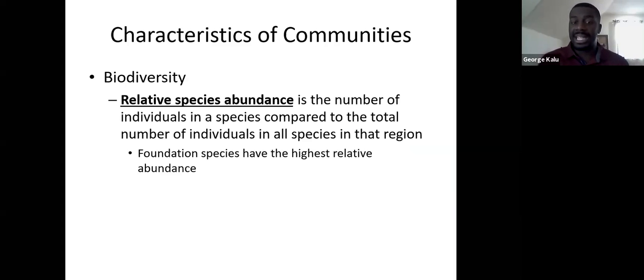And so that gives us an indication of how much of the diversity that one individual species accounts for in that habitat. And so typically, foundation species are going to be species that have the highest relative abundance, and we'll take a look at these right now.